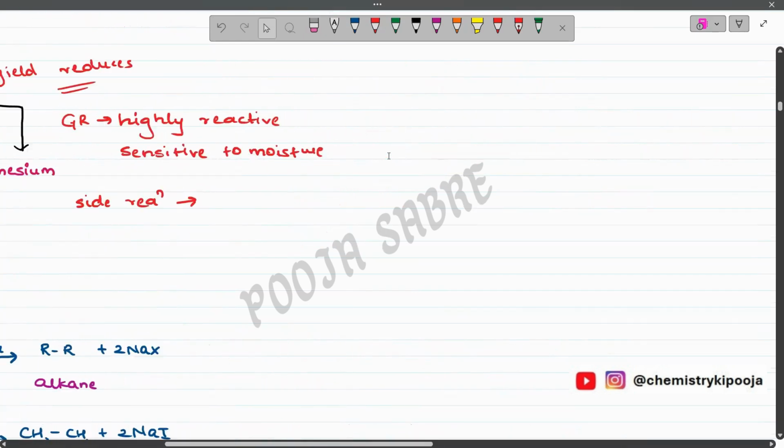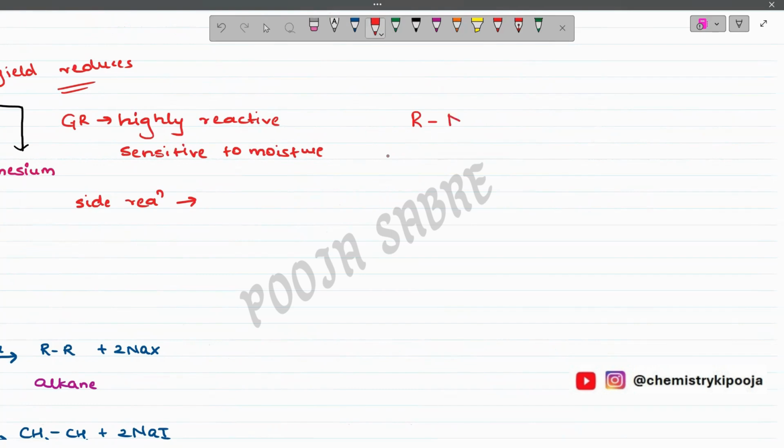Now coming to a few more interesting concepts related to Grignard reagent. When I talk about Grignard reagent, remember students, this is nothing but RMgX. In this alkyl magnesium halide, the alkyl group, that is the carbon, is a highly polar group, or this entire group is polar. This carbon will acquire a partial negative charge. Why? Because this carbon is bonded to magnesium, and magnesium is highly electropositive than carbon.